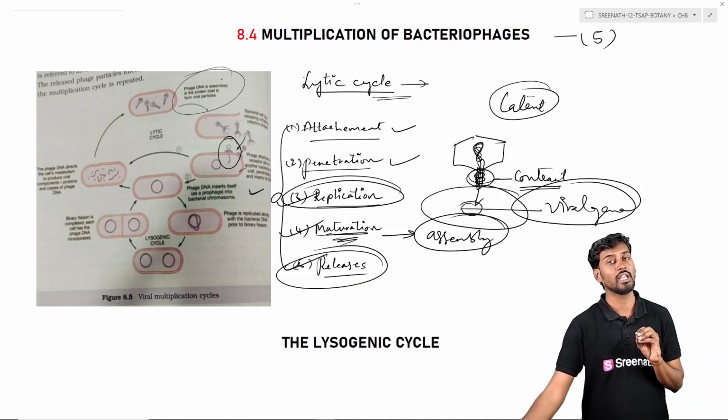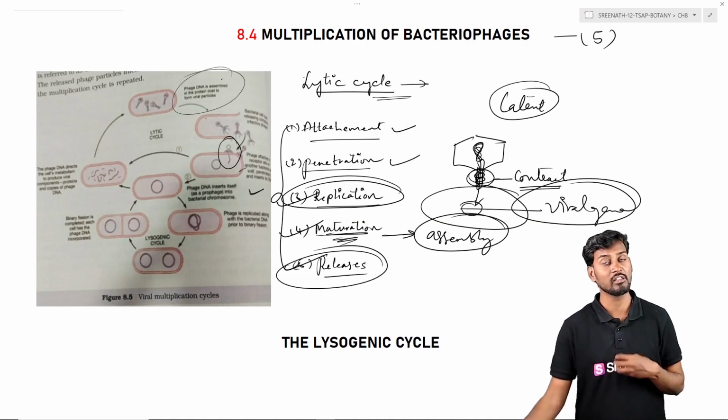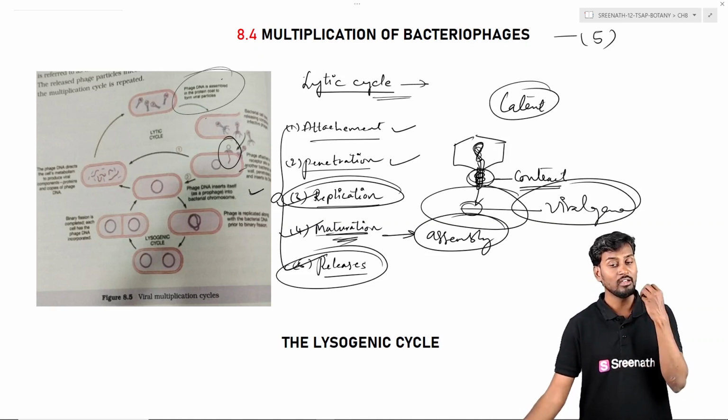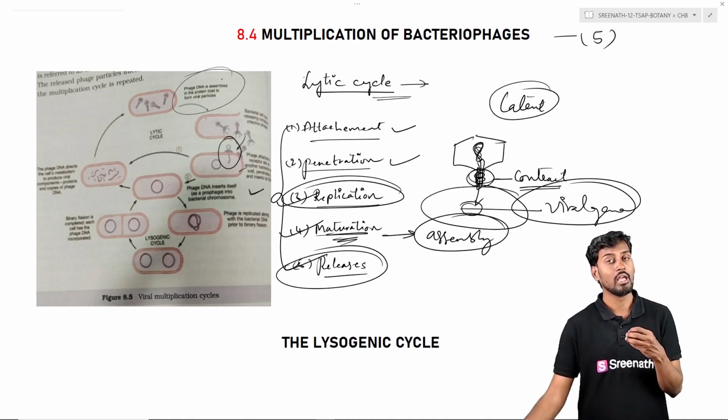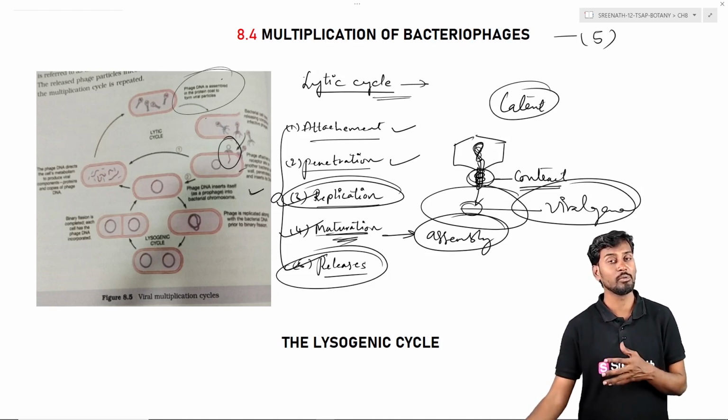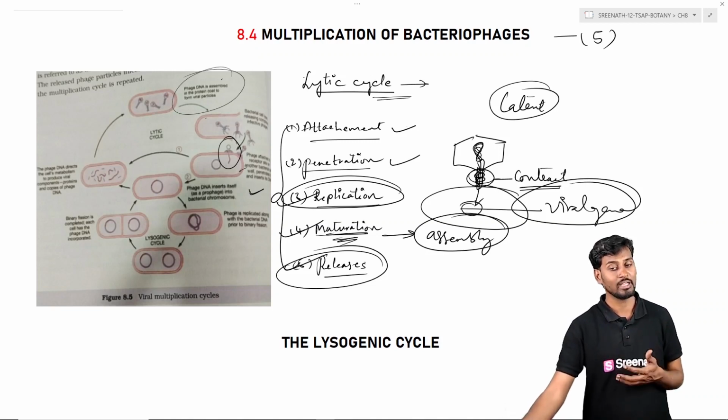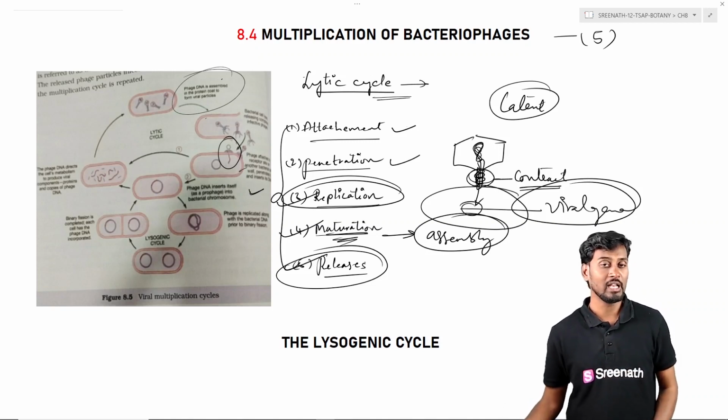After all this is done, finally there is a release of the viral particles into the surroundings. So it is the burst out of the cell, where we can see the cell will burst out and release the viral particles into the surface. So this is the release of the viral particles into the surroundings because of the bursting of the bacteria. So that is generally in case of the lytic cycle.